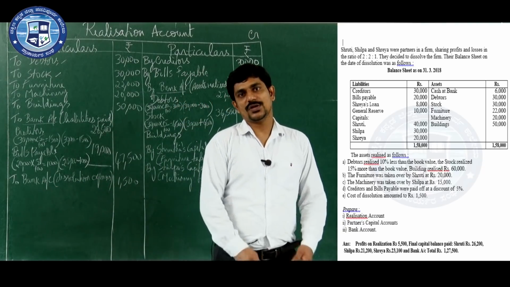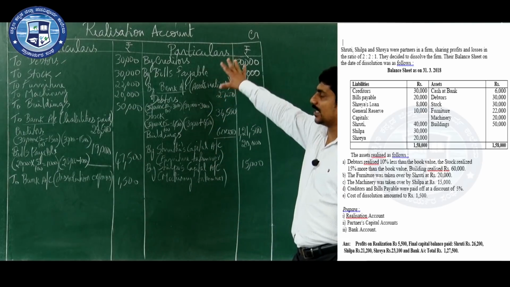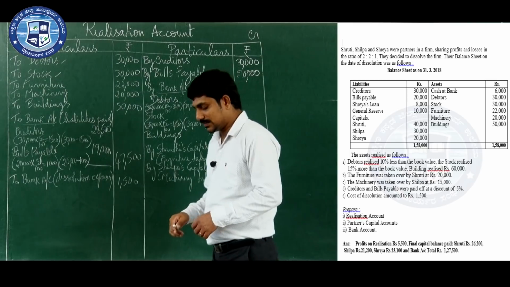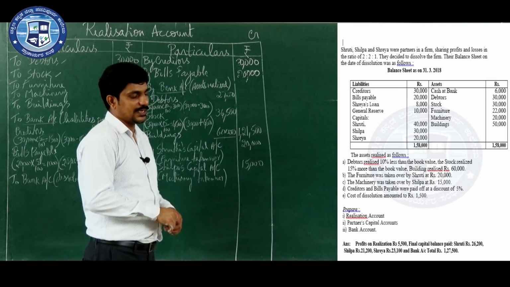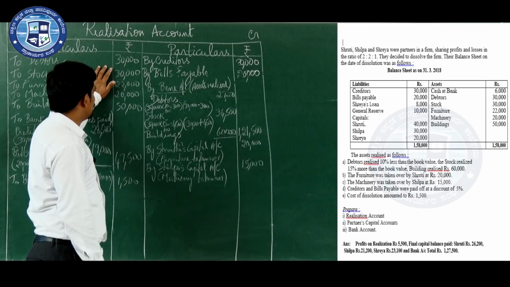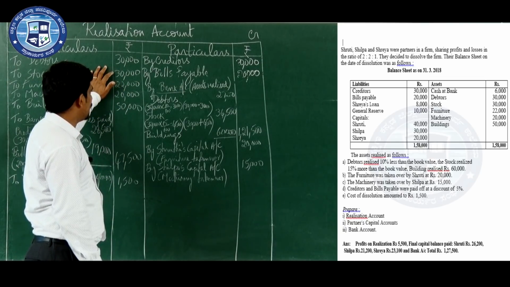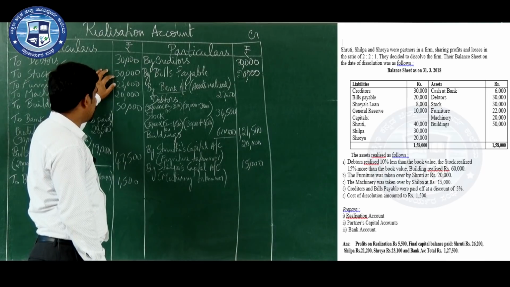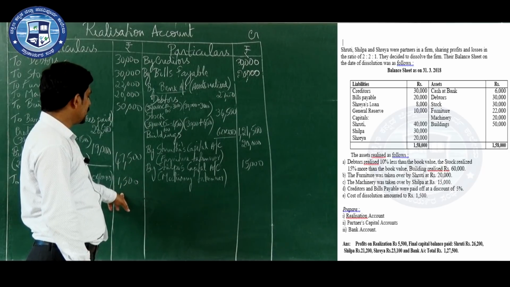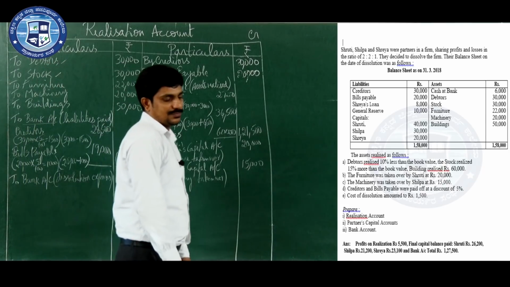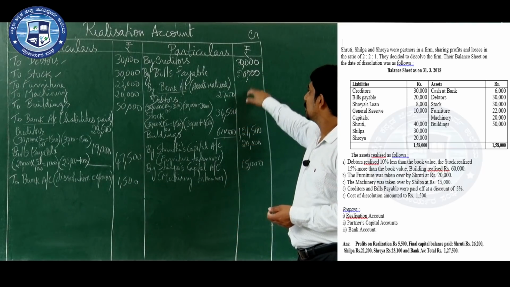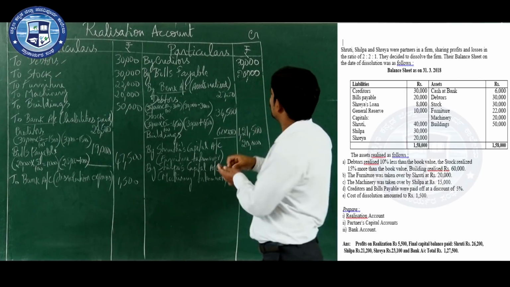Now we have recorded all the information under realization account. Now we have to total and balance. You need to see which side is more, whether the debit side total is more or the credit side total is more. So we have to total both sides. When you total the debit side, how much will you get? 30,000 plus 30,000 plus 22,000 plus 20,000 plus 50,000 plus 47,500 plus 1,500, you get 2,01,000.